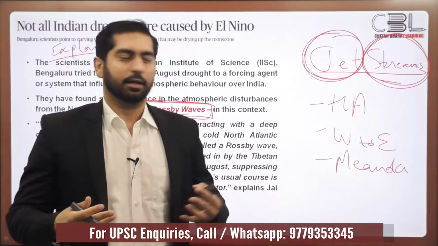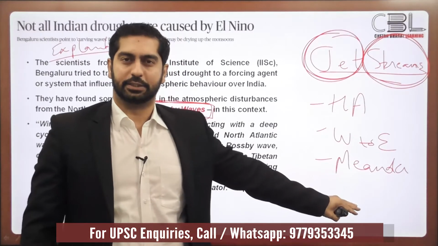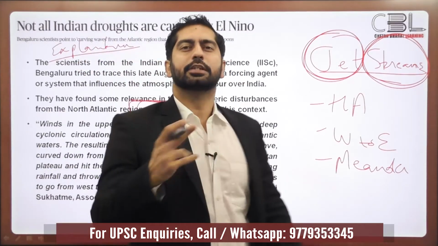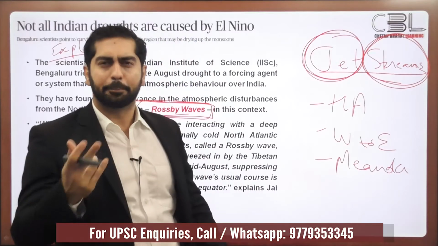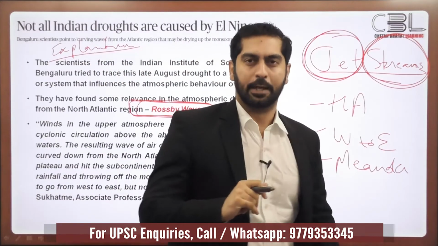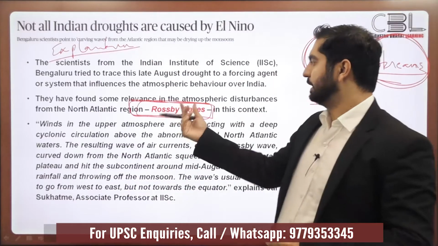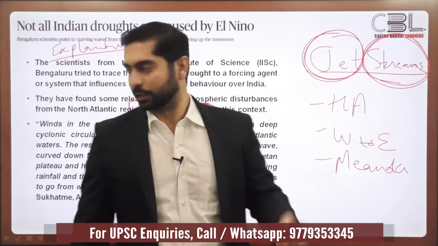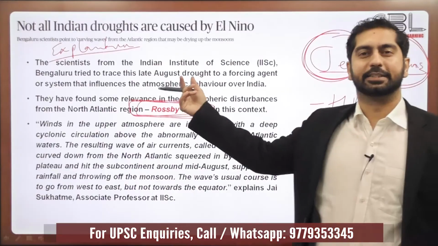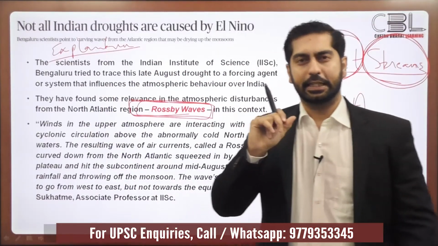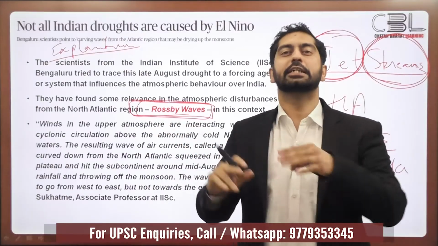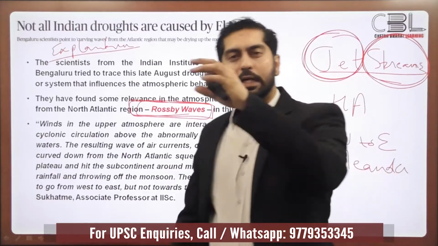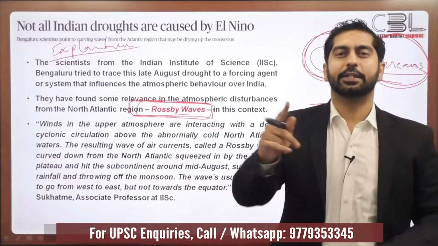And usually in general, jet streams are meandering in nature. They follow a serpentine path. But this meandering tendency increases or decreases depending upon the season, the temperature conditions, the temperature contrast, and all those things. So Rossby waves is the name that we give to the meandering jet streams when their meandering tendency is more. So the scientists at the Indian Institute of Science found out that probably Rossby waves, or the disturbances created by these meandering jet streams, are probably responsible for declining rainfall in India during non-El Nino years.